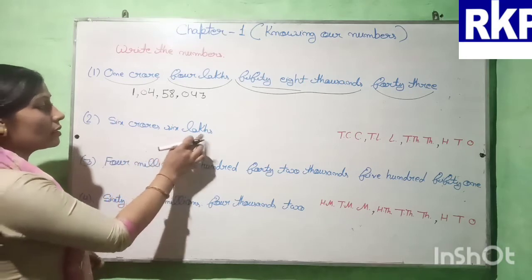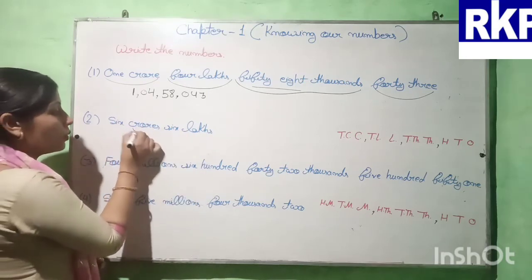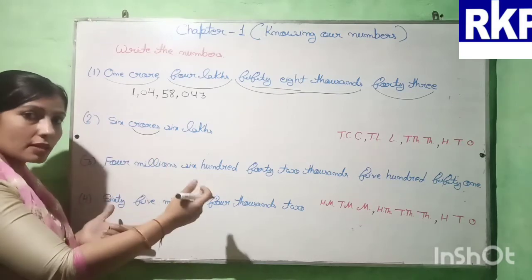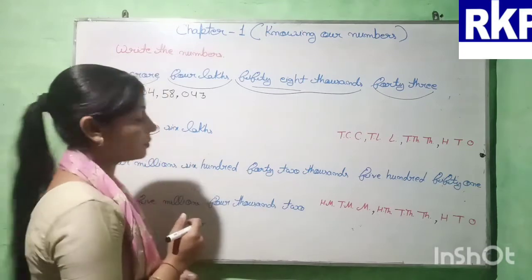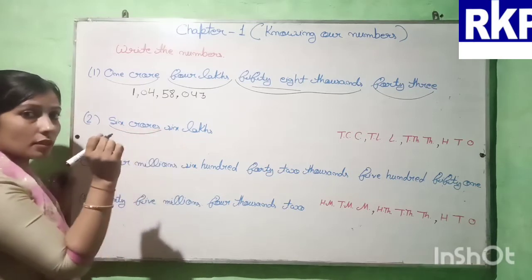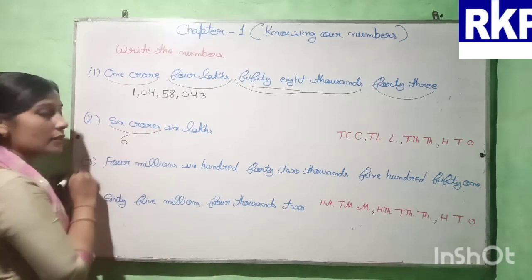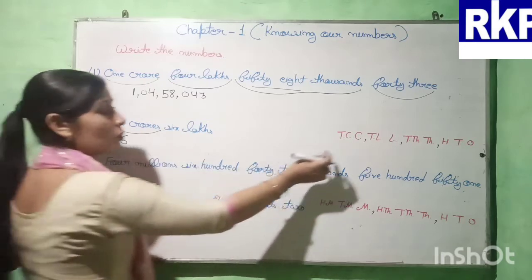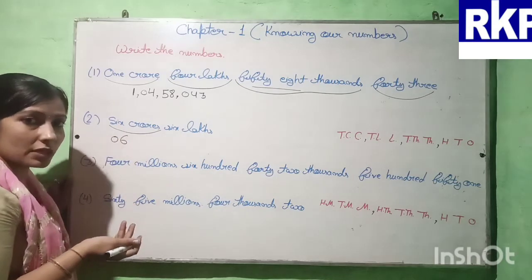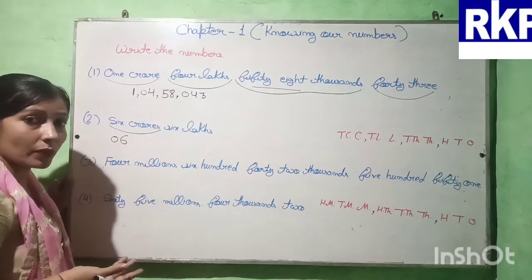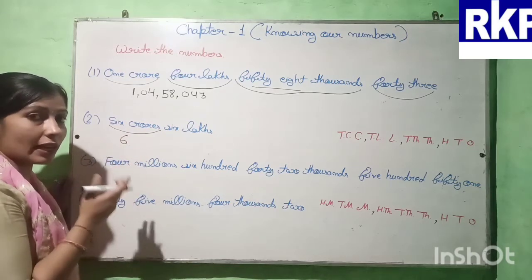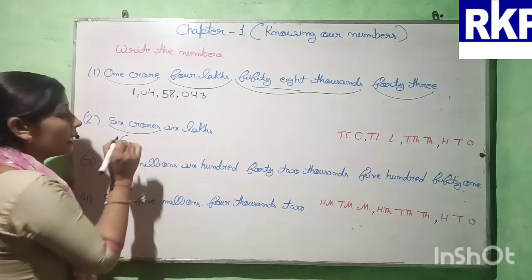6 crores 6 lakhs. 6 crores. Crores will come in the Indian place value system, so here also we have to put the commas according to the Indian place value system. Now first is written 6 crores. So we will write only 6. And you know in the crores period we are having 2 digits, but if we write like this, it will be the same, because 6 or 06 are both the same. So at the first, no need to put the 0. As you wish, you can write it or not. So 6 crores, then a comma.